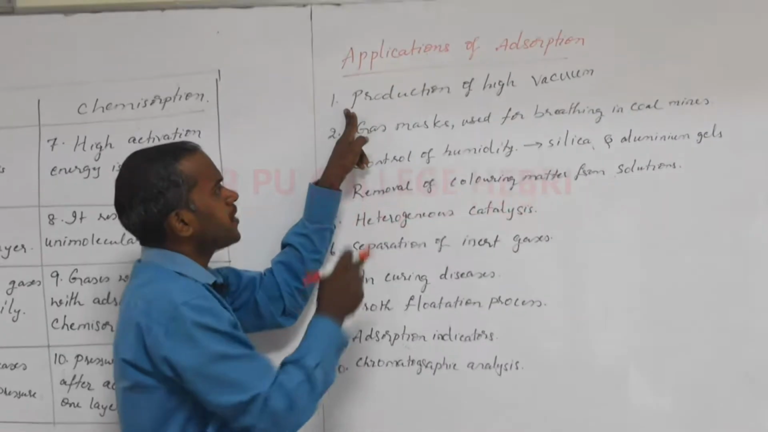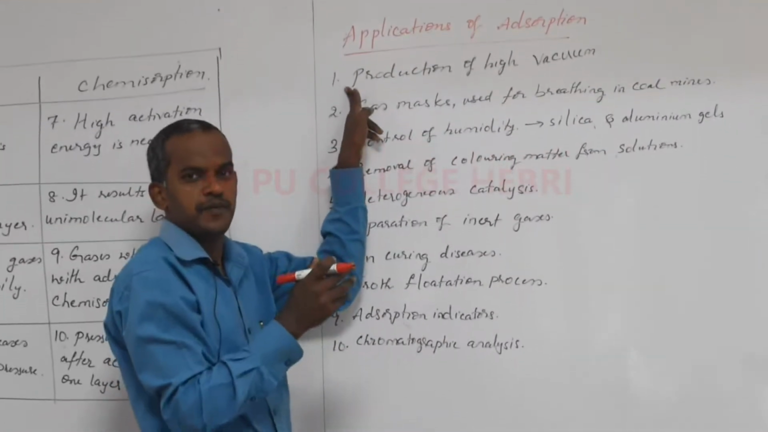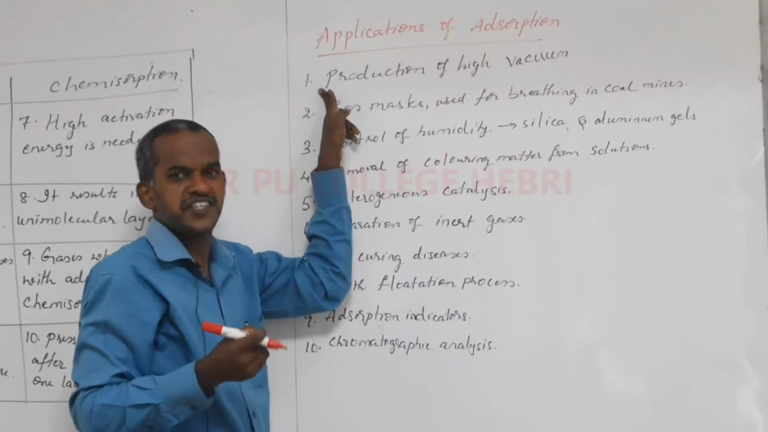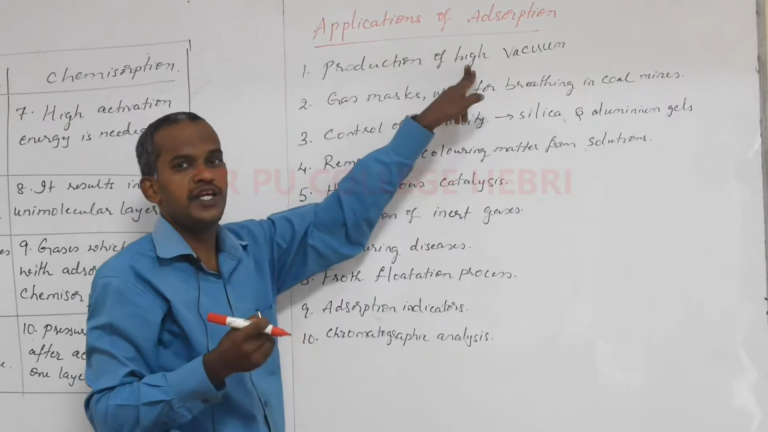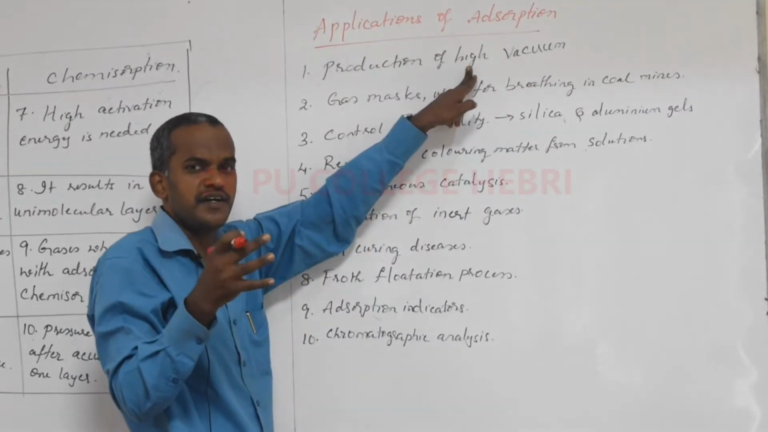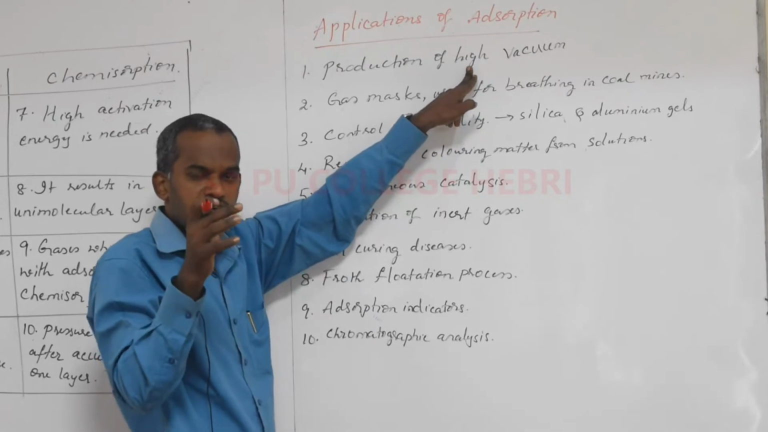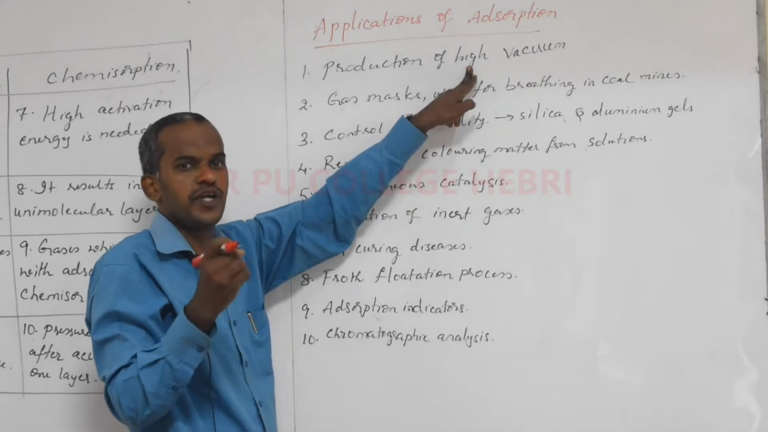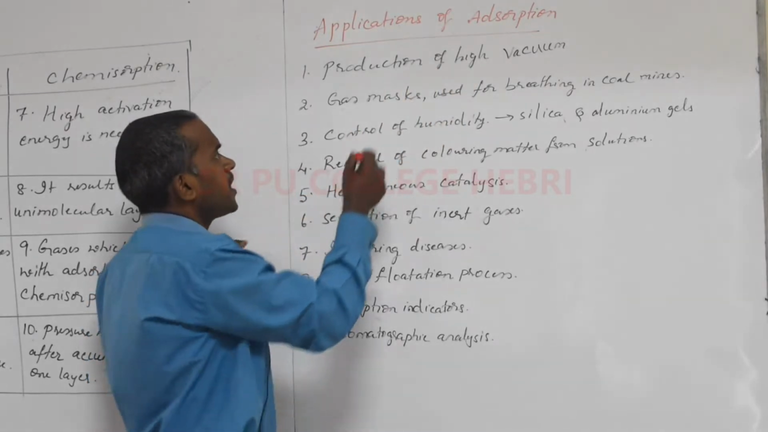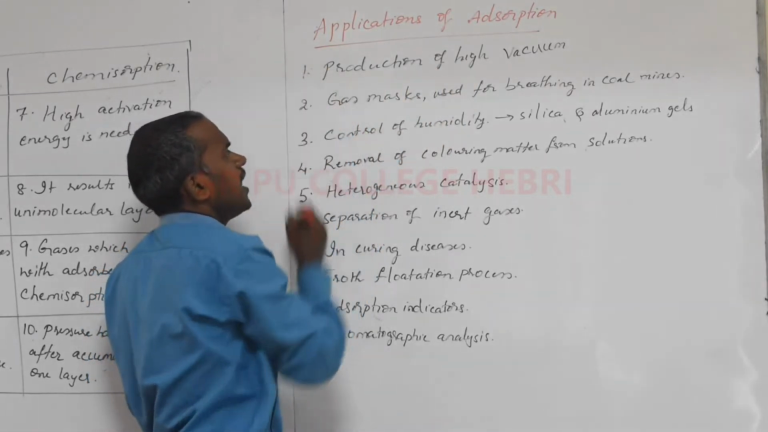The first one, production of high vacuum. Suppose within a container, if you want to create a vacuum, if you want to remove the gases present there, we usually use activated charcoal. Now what happens here? Within the container, if charcoal is there, it will adsorb the gases, so it will help to create the vacuum. So this is the first application of adsorption, production of high vacuum.